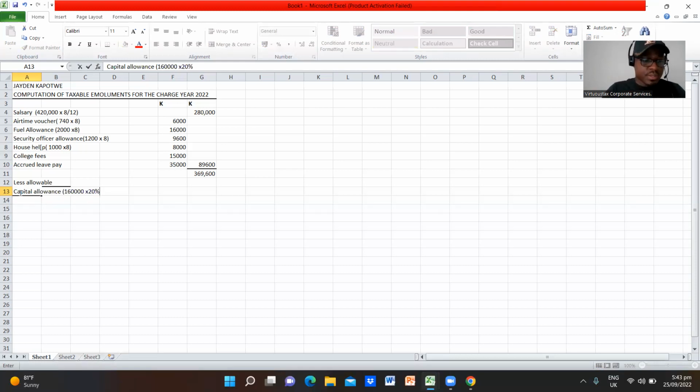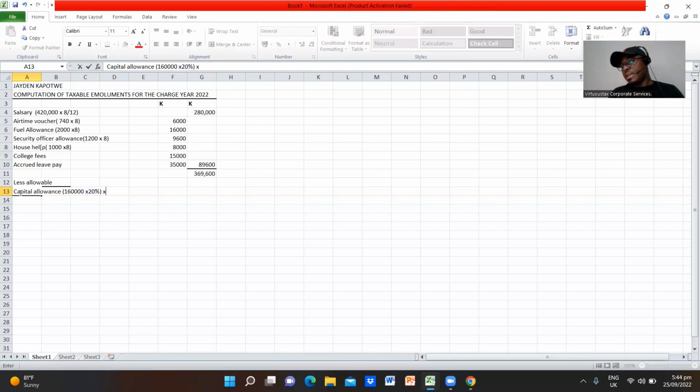I'll close the brackets. Now, there's something that we need to note here. Remember, there's private use as well as business use. So we need to remove the private use because private use is not an allowable expense. The only allowable expense is the business use of this particular vehicle.